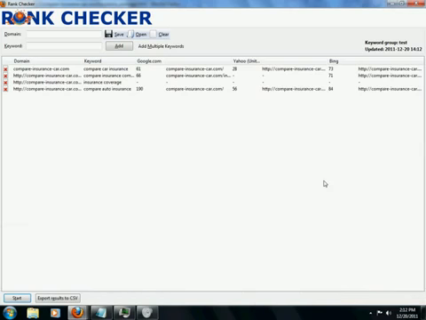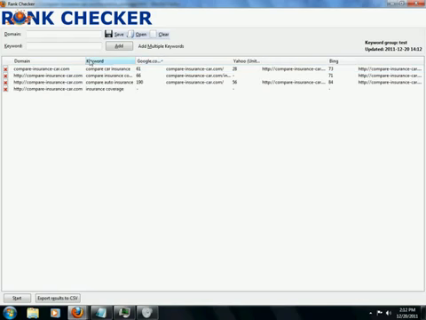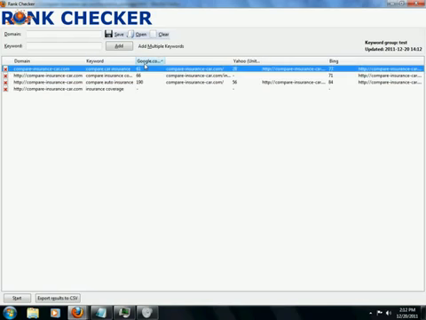Now we're back in Rank Checker real quickly. Notice that again, we are showing up in the rankings, not exactly where I would want to be. I guess 61 is where we're showing on Google. So there's a little bit of work that needs to be done, but at least we are indexed. Okay, so keep that in mind.